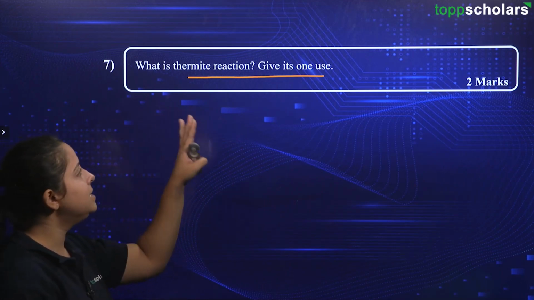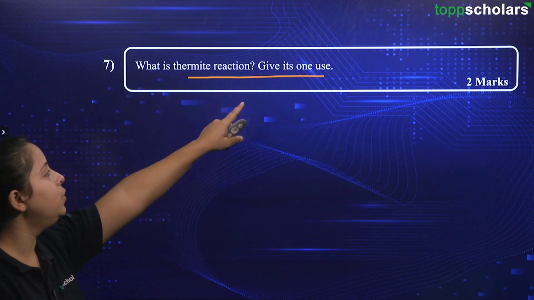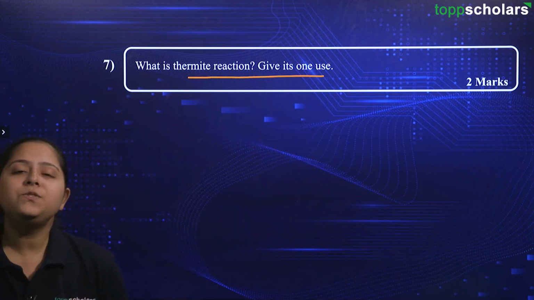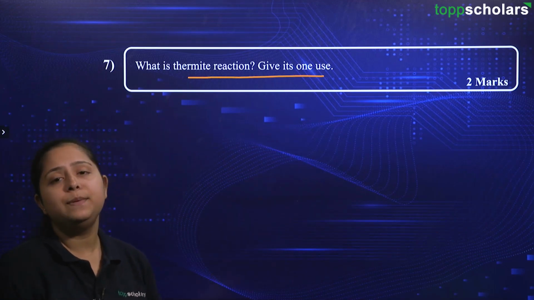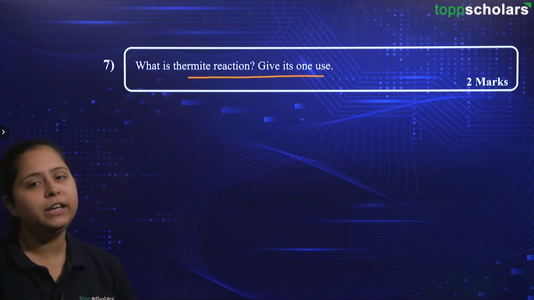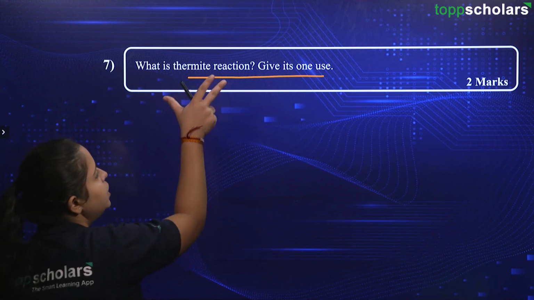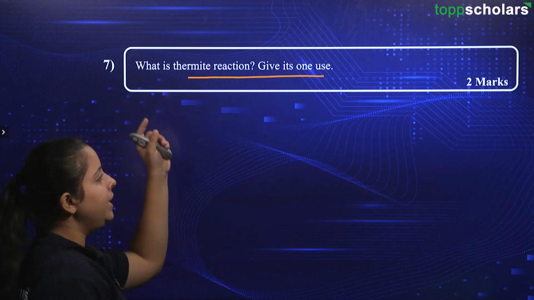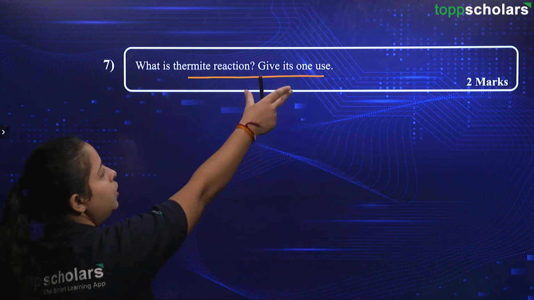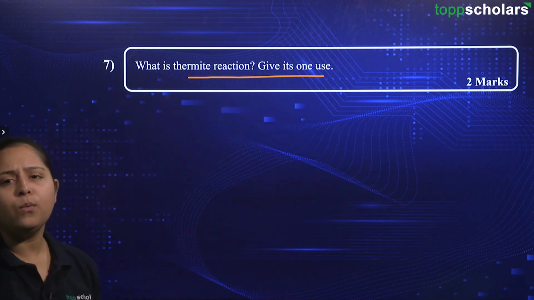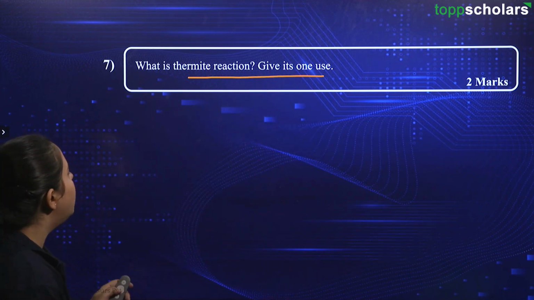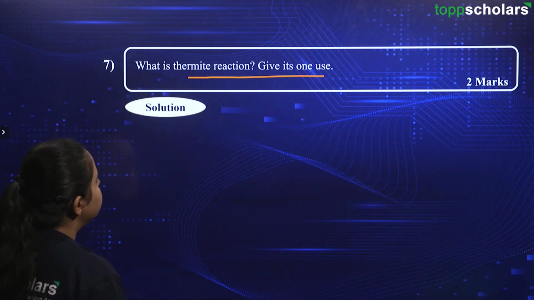Going ahead, what is thermite reaction is the question, and we need to give one use. Please friends, try to bifurcate the marks that are provided to you for the question that is given to you. Over here, the first question is what is thermite reaction? So, it might have 1 mark, and then you need to give one use, that will carry 1 mark again. Okay. So, over here, let's proceed with the thermite reaction.